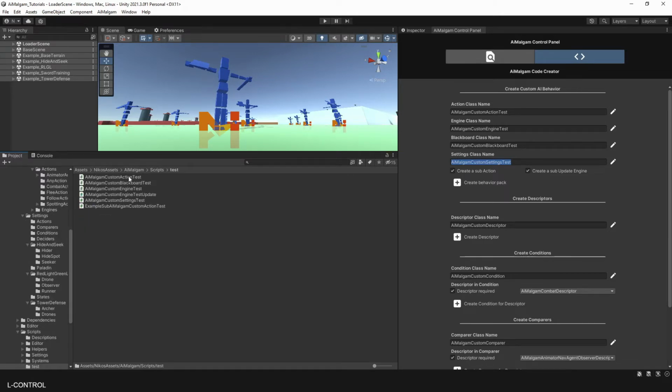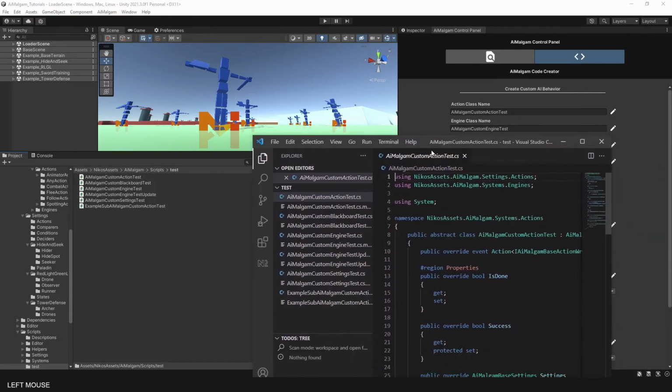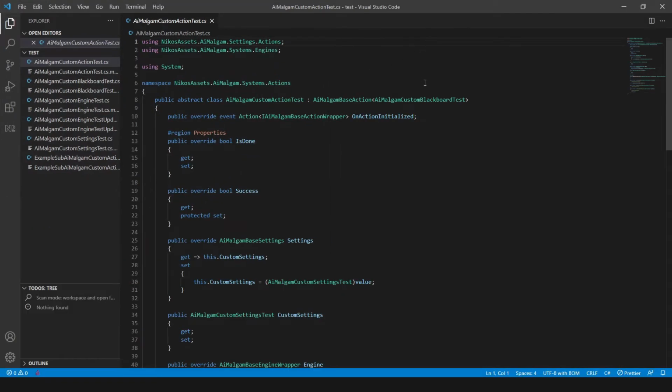As you can see, the scripts have been generated in the folder I have assigned them to. Let's take a look what has been generated. You can find the API documentation in the video description and in the manual as well, if you want to look further in the code architecture.